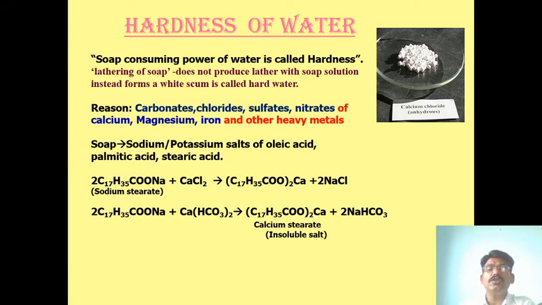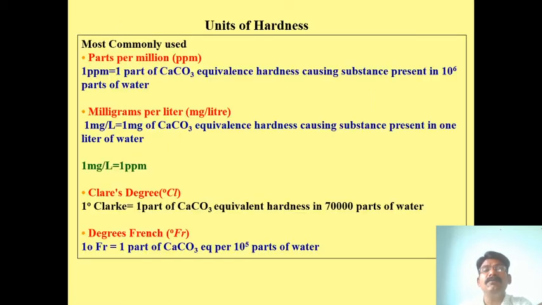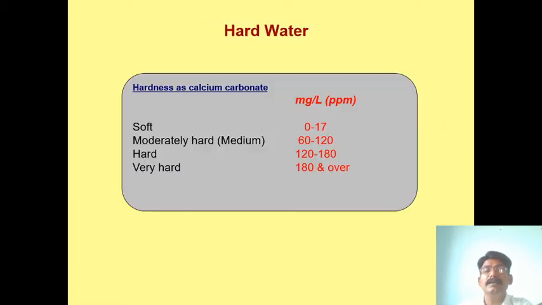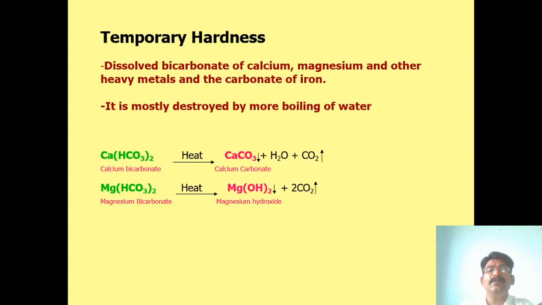Mainly the hardness of water is of two types: temporary hardness of water and permanent hardness of water. What are they?